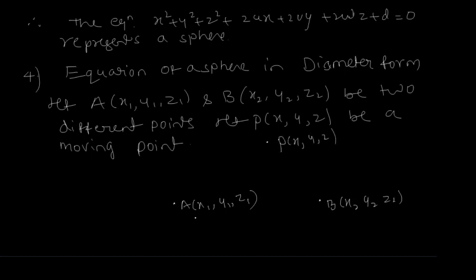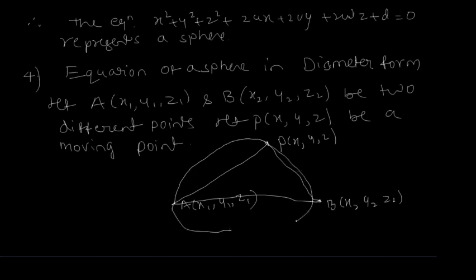So these 2 points are fixed points. Now join all the 3 and draw a circle through these 3 points.